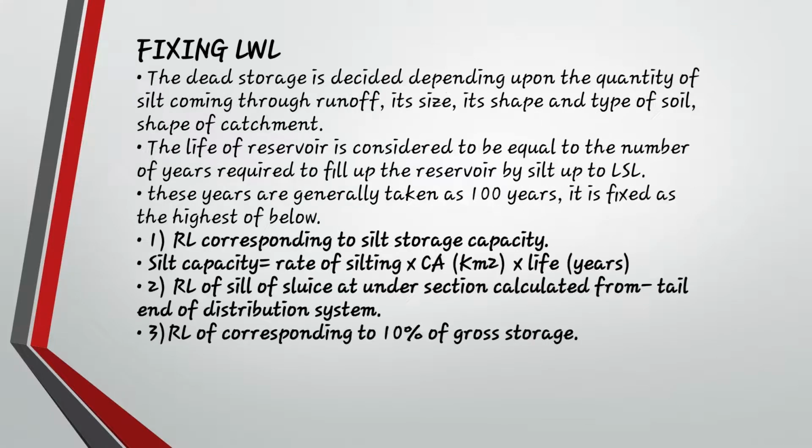Next is fixing LWL. LWL is low water level. How will you fix it? First of all, you will know the dead storage of that depending area. First, you will know the parent river. Which is the parent river? Is the river perennial or non-perennial? Perennial means the water is available the whole year, and non-perennial means only during the rainy season.